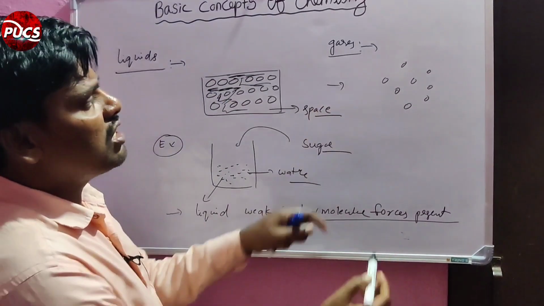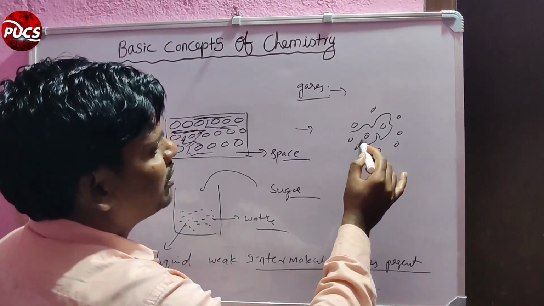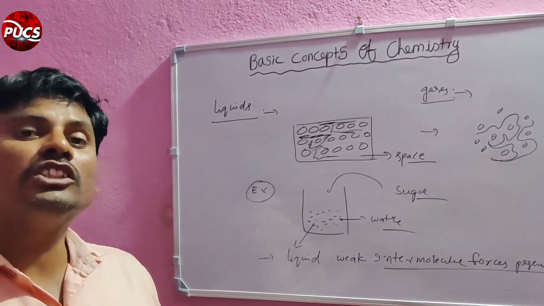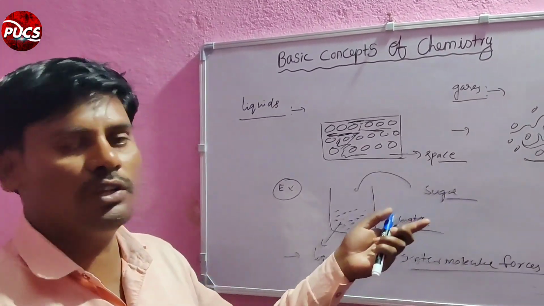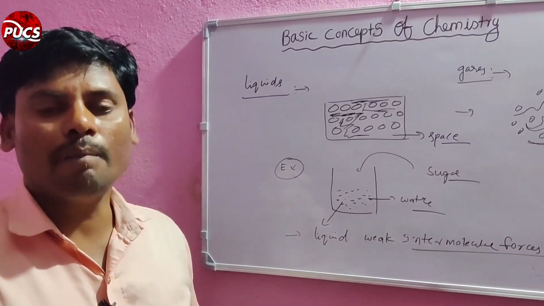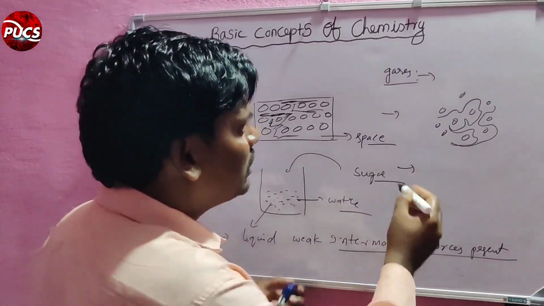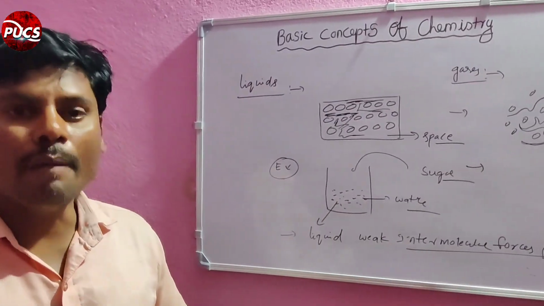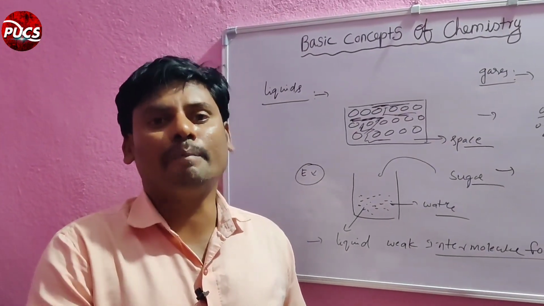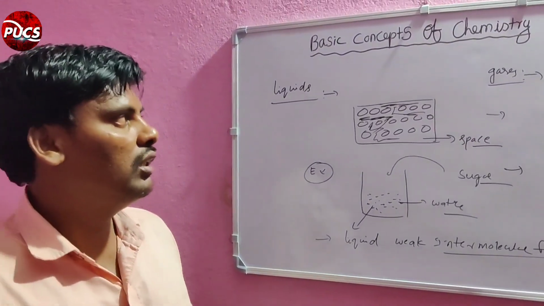See, the gaseous molecule has very more space, so that's why the gaseous molecule has the weakest intermolecular forces compared to liquids and solids. The gaseous molecule is compressible because it has more space, that's why it is easily compressible compared to liquids and solids.